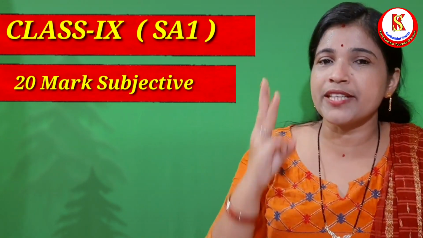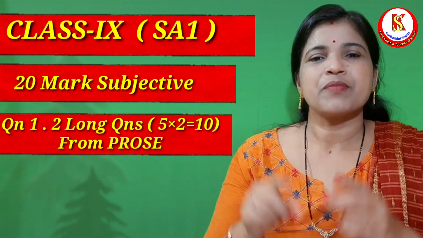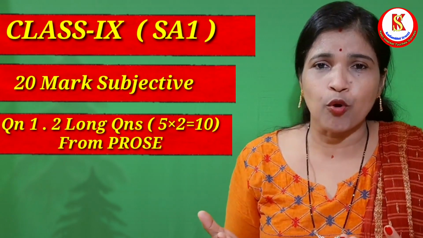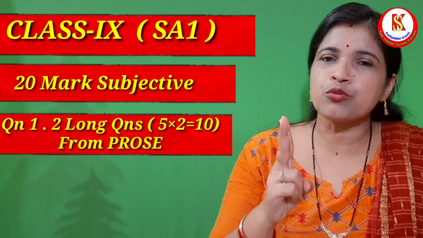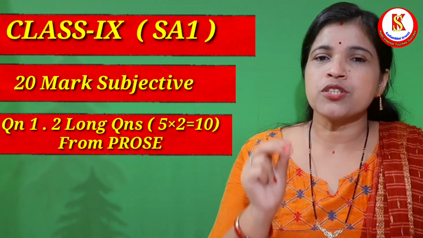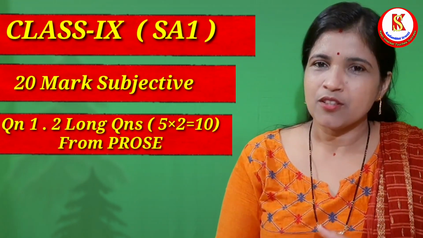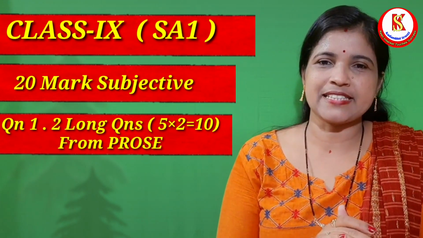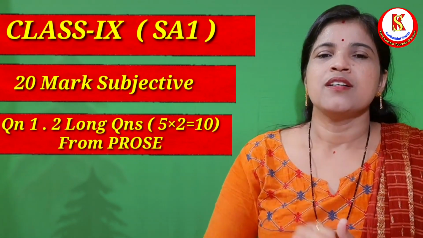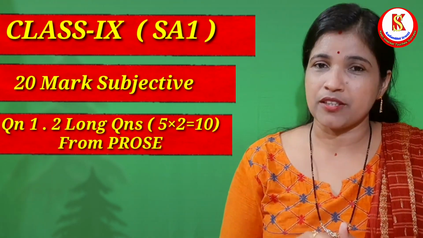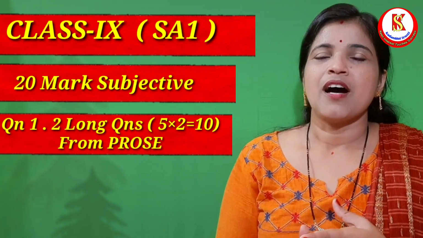So here we have 3 questions. Question number 1, long question, and it carries 10 marks. And as there is no poem for summative assessment 1 in class 9, there are only 2 questions from the prose part, and the students have to write the answers in about 50 words carrying 5 marks each. So 2 long questions A and B from the 4 chapters that are there in part 1 or 50% of the syllabus.